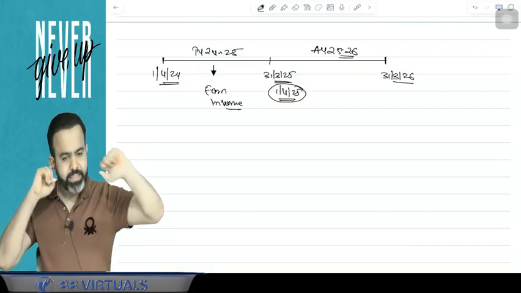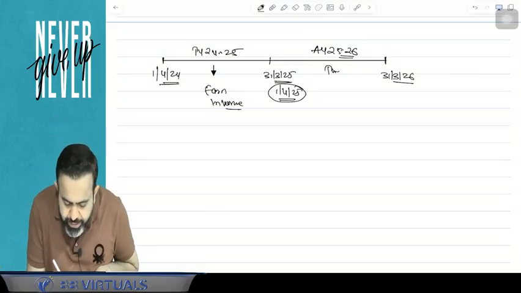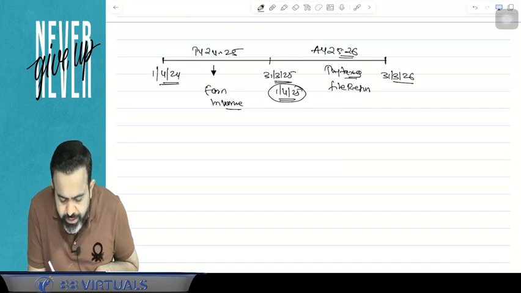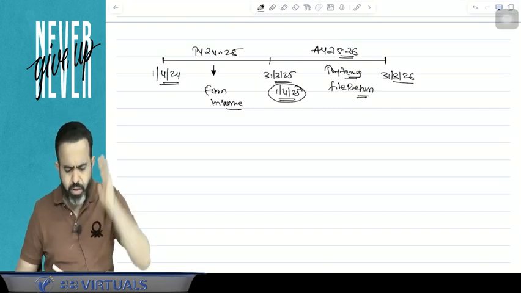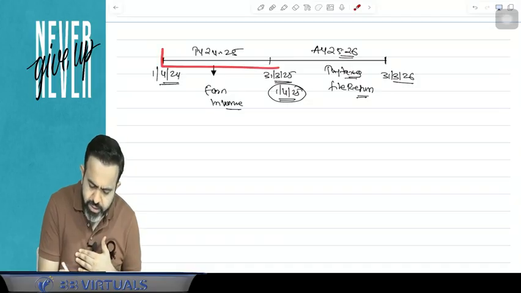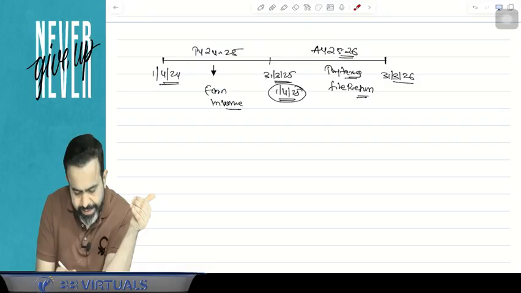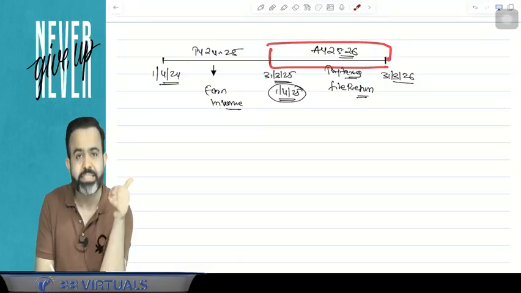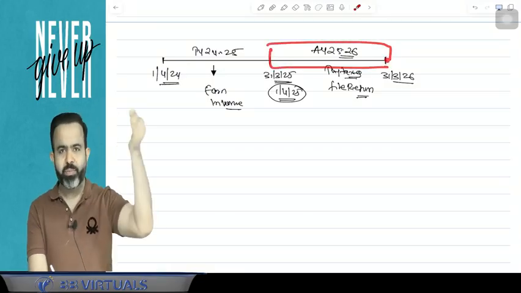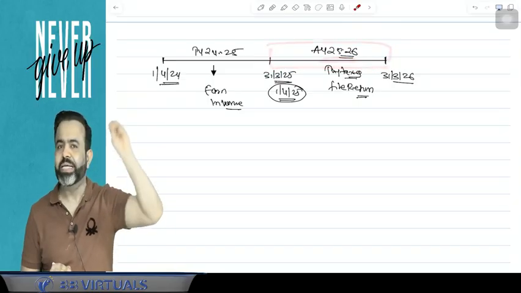An assessment year is a year in which you pay the taxes, or file the return. That is called your assessment year. Whatever income you have earned in the previous year 24-25 is going to be assessed in the assessment year 25-26. So you will file your return of income in the assessment year 25-26.